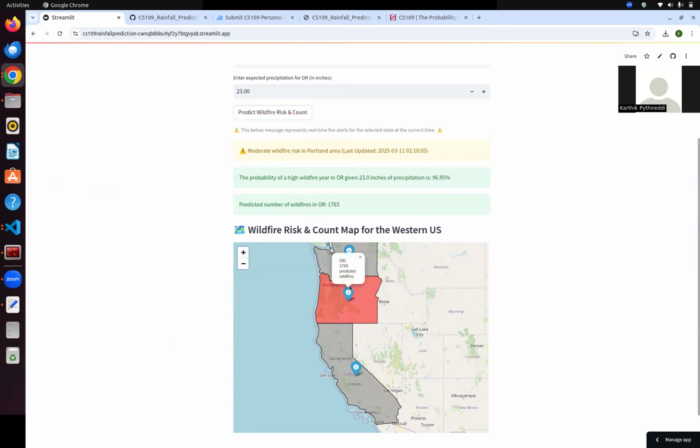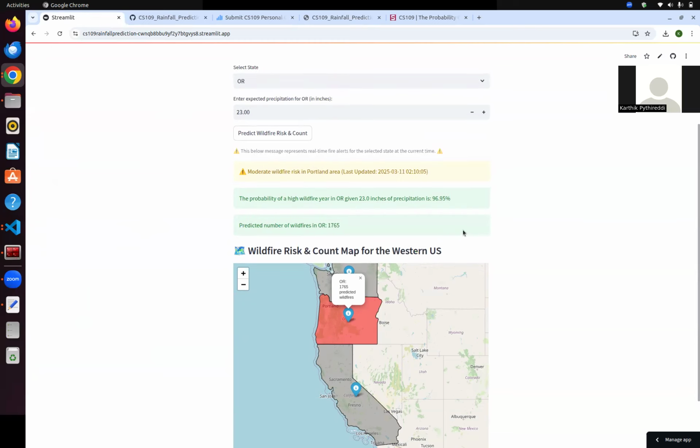If you click on the volume icon, it will also show you the number of wildfires for the particular year. So as you can see, even though the expected risk for wildfires is high as per the estimated value, the current wildfire risk is very moderate as per the state of Oregon's API fire alerts.